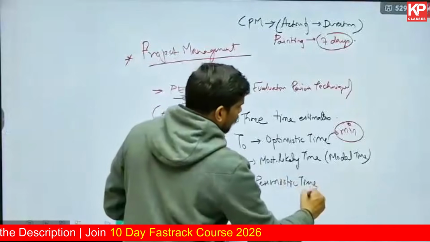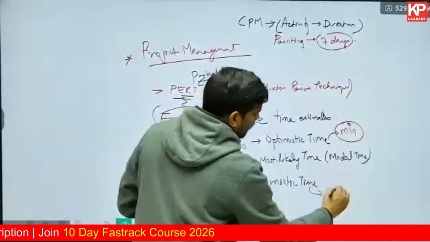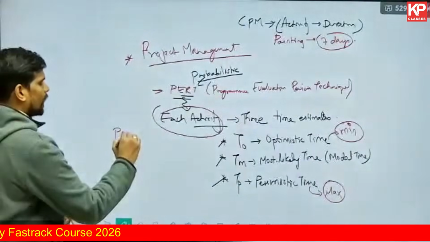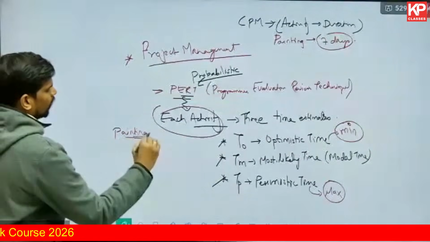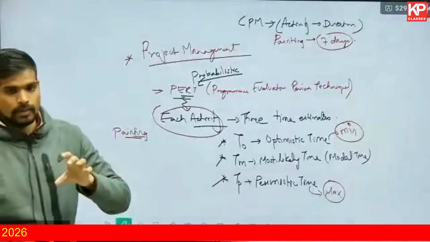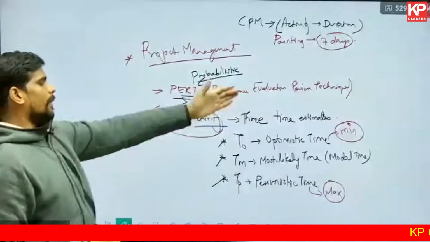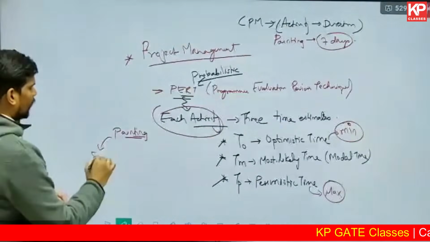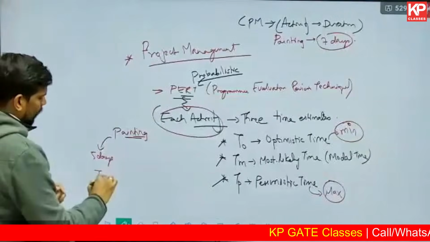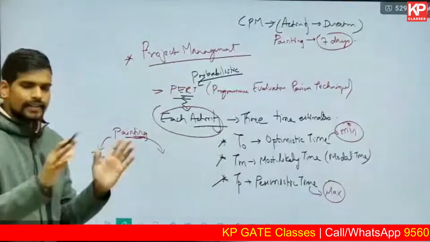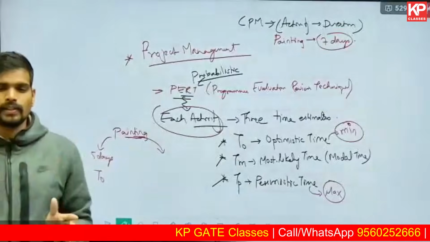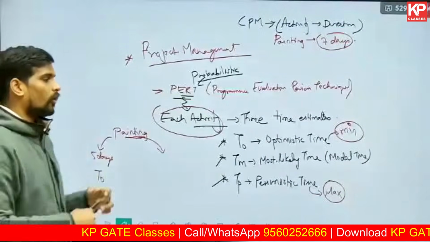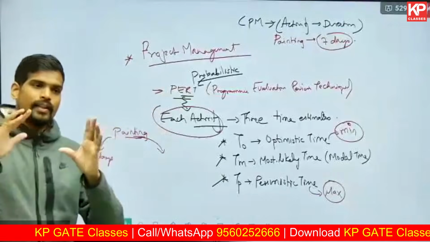Similarly, you also take a pessimistic time. In worst case scenario, what is the maximum time which the activity takes? So for example, if you're using PERT model, let us say you have an activity painting. Now you'll not take a fixed duration in PERT model, you'll take three possibilities. A best case scenario, optimistic time estimate, let us say the minimum time to do this activity is 5 days. So you'll take the optimistic time as 5 days. And let us say the worst case scenario, in which there are delays due to availability of material, labor, and so on, or let us say your site is located in Delhi and suddenly there's a rise